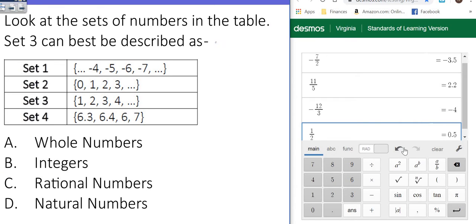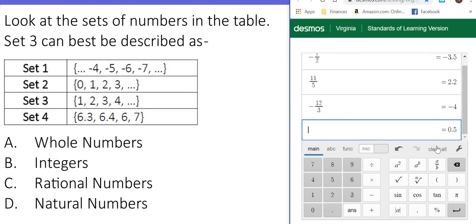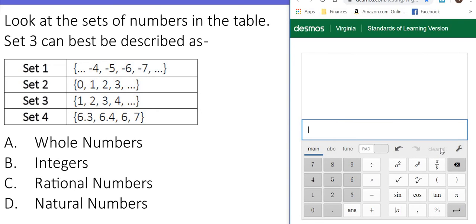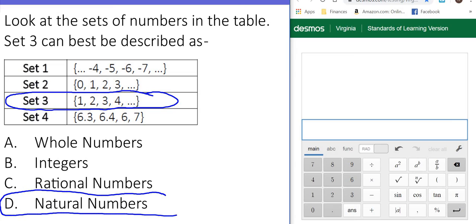Alrighty, it says, look at the sets of numbers in this table. Set 3 can best be described as what? So we're only worrying about set 3. So let's look at it first. 1, 2, 3, 4, on and on and on. 1 hair, 2 hairs, 3 hairs, 4 hairs. Anything you can count is going to be natural numbers, so we know that that's set 3.